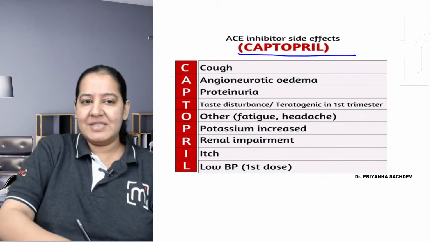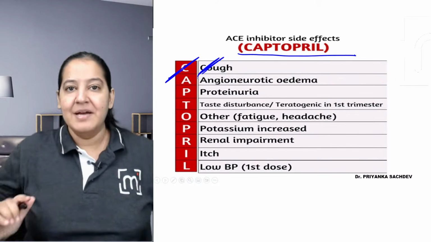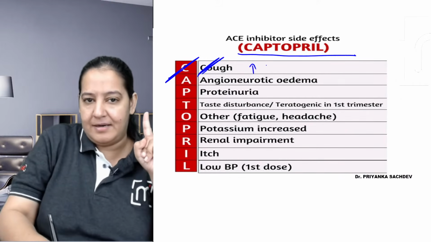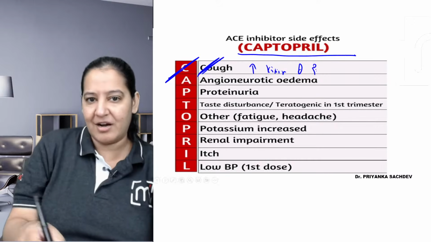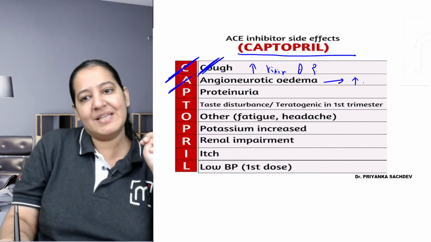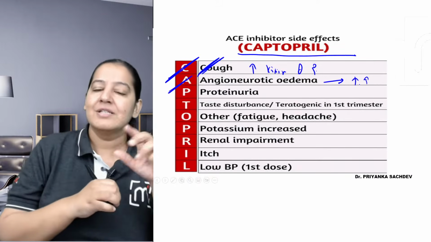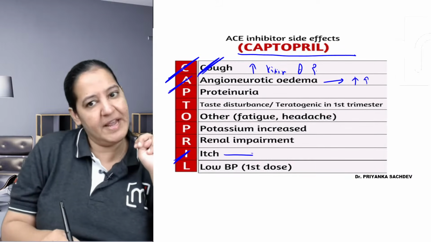Captopril. So C stands for cough. You tell me the reason for cough. Because of increased kinin, bradykinin and substance P, the cough is there. A stands for angioedema. The same reason: increased kinin and increased substance P. Right? So C, A और H. यहाँ का I जो है, that stands... So same reason.